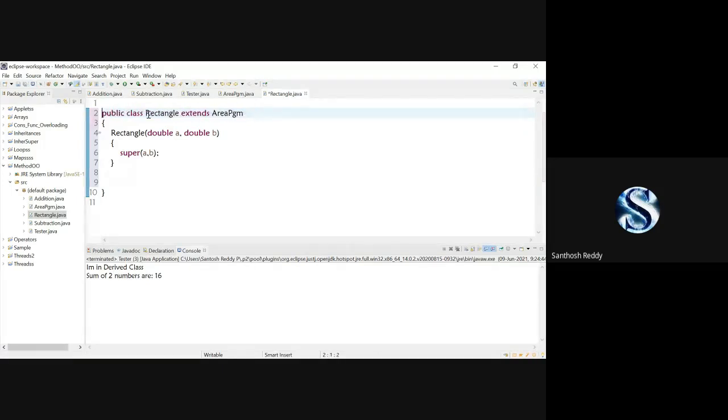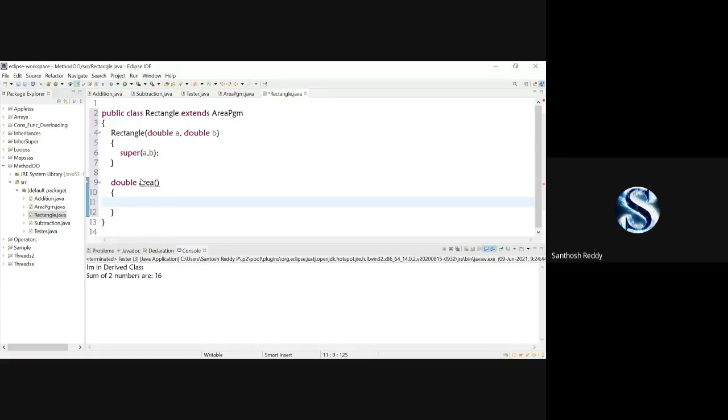I'll remove this abstract keyword and you can check it out. Now you got an error here. In the rectangle place, you can check it out, there is a red line underlined for the rectangle. Now what I'll do, I'll implement that area method in the rectangle class. So the return type is double and the function name is area, open and close parenthesis.